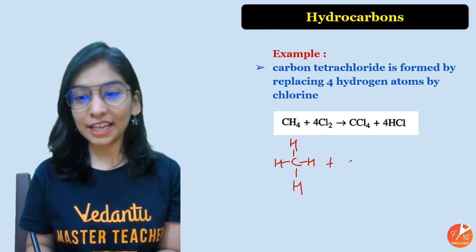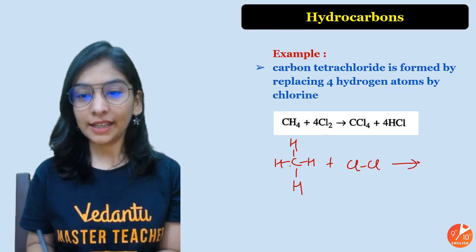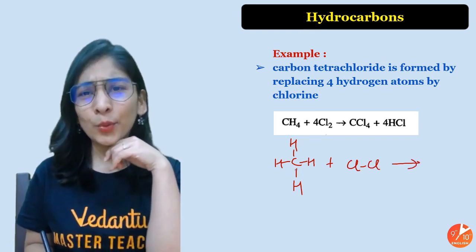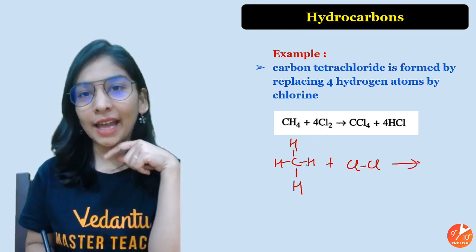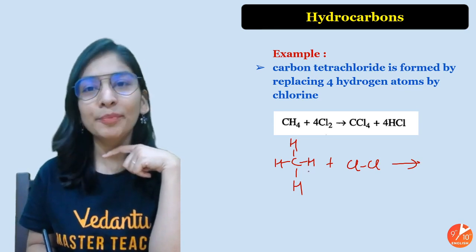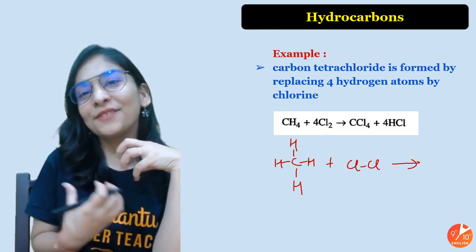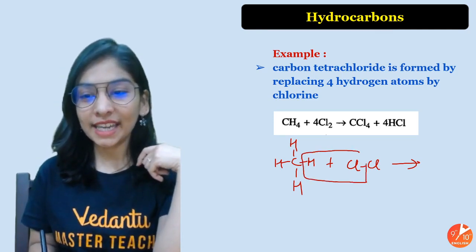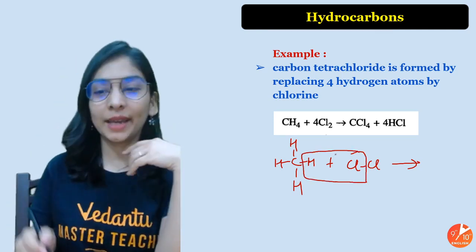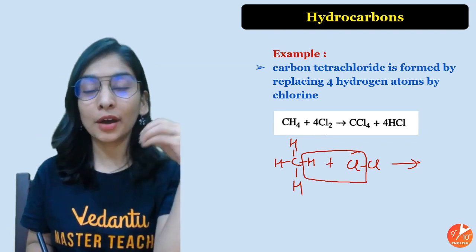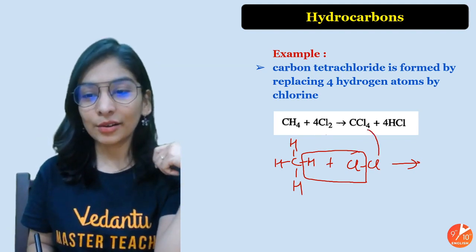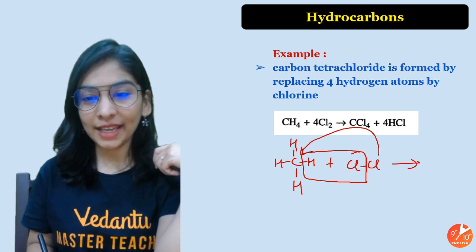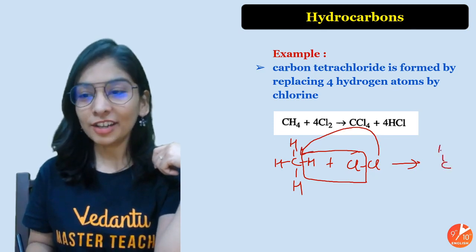So here, as I told you, chlorine is like, hey hydrogen, will you go so that I can come? Hydrogen is like, not that easily. I need a partner so that it's easy for me to go. Okay, so hydrogen will take this chlorine and go away. I have a position with carbon to attach to. So chlorine is like, okay, I got a new place and I can attach here. And you can see that.